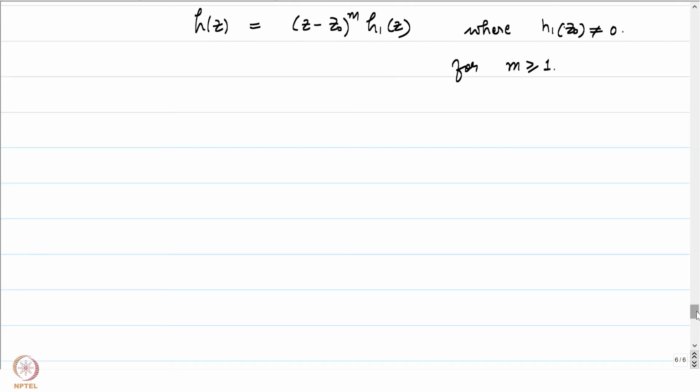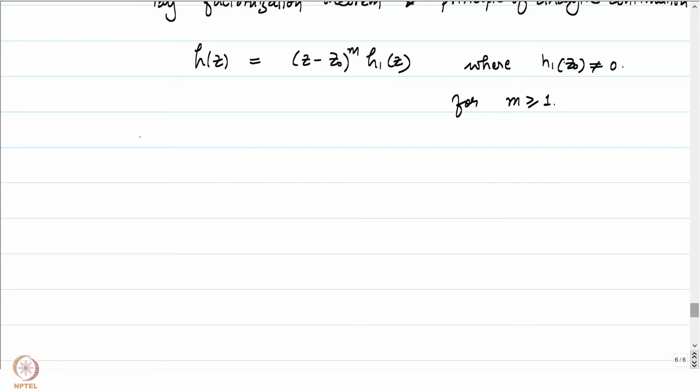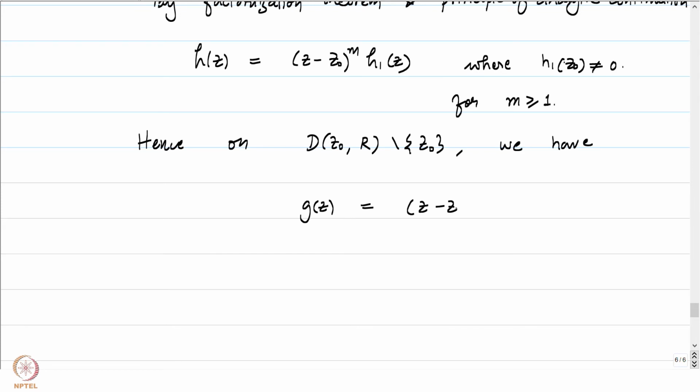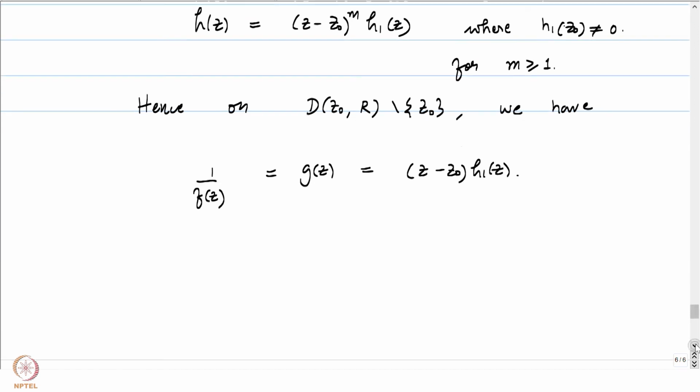What was h of z, by the way? h of z is hence, on D(z0, r) minus z0, just g of z, right? We have g of z equal to (z minus z0) to the power m times h1 of z. But what was g of z? g of z was nothing but 1 by f of z on D(z0, r) minus z0, isn't it?